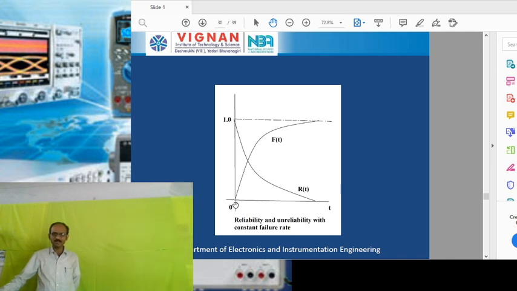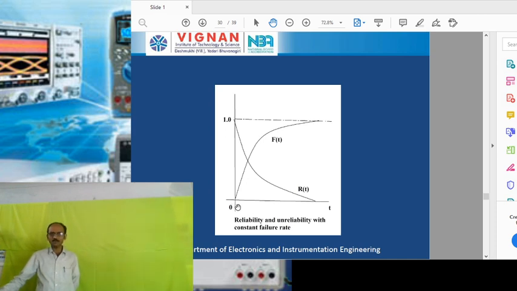As time increases to some finite value, the reliability gradually decreases, and finally the reliability becomes 0. For unreliability, initially there is no fault in the measurement system, so the unreliability F of t is equal to 0.